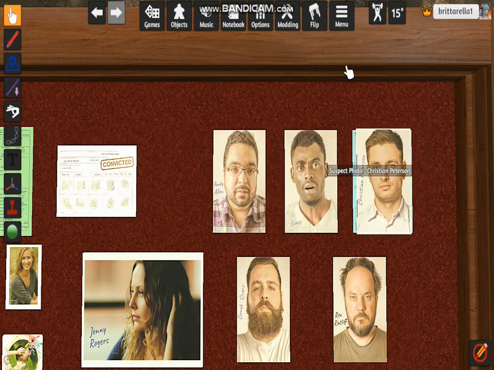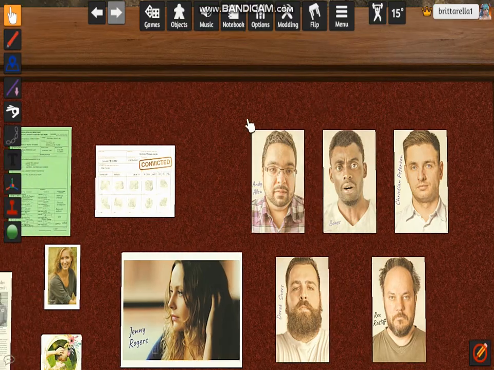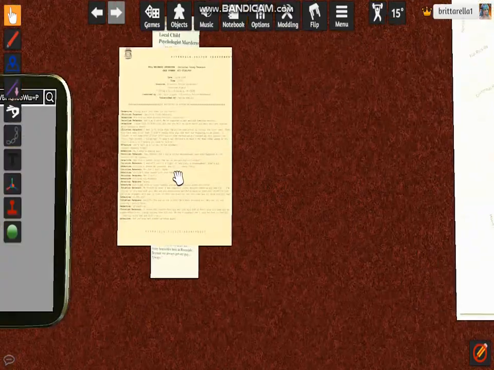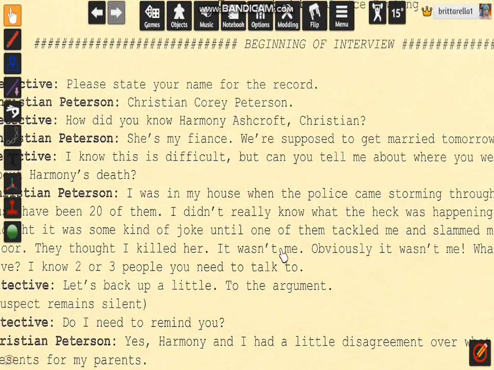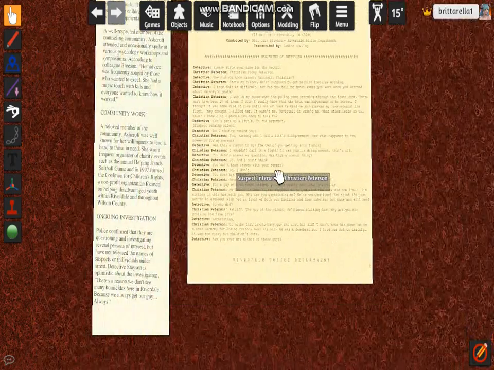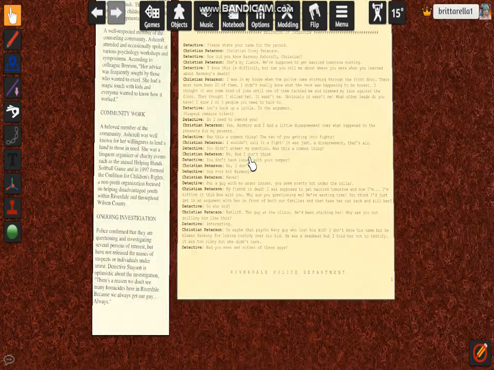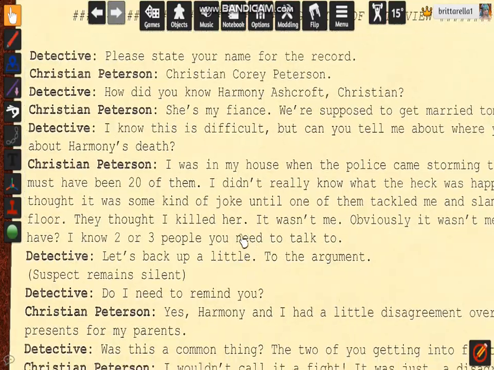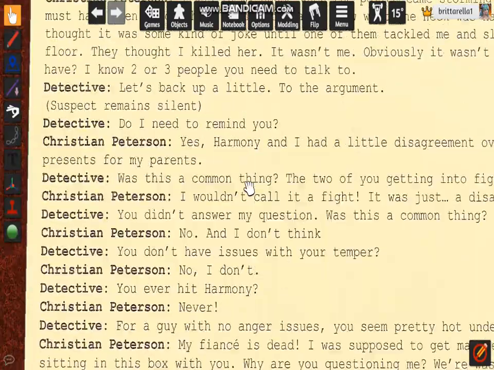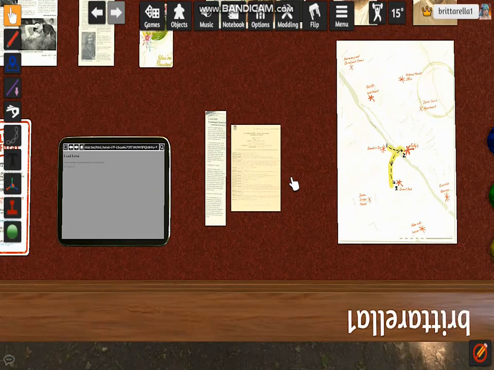I'm going to put these back. And we're going to be focusing on Bones soon. Oh, I see. When you press R, you can zoom in. That's probably much better.